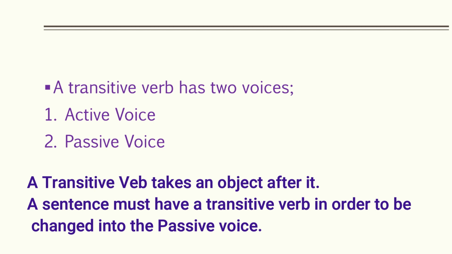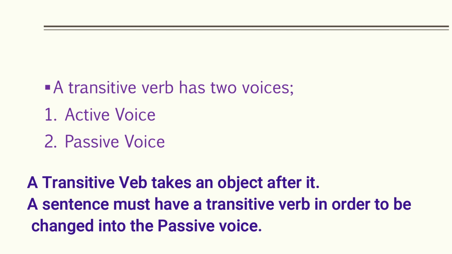So the point is, if we want to change the active voice into passive voice, in that case, the verb should be transitive. Then only it will take up an object after it, and then we can change it into passive voice. It means active से passive voice में change करने के लिए यह आवश्यक है कि उस sentence की verb transitive होनी चाहिए. In that case only, we can change the active into passive voice.